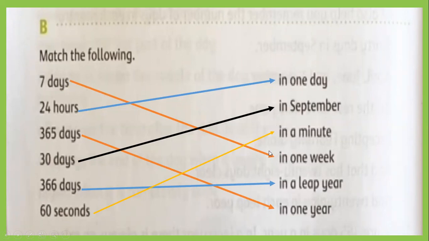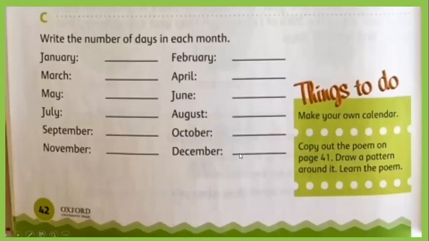Okay, good. Then exercise C, write the number of days in each month. You have to learn this poem, 30 days in September, then you can easily do it. 30 days in September, April, June, and November. It means January has 31 days.